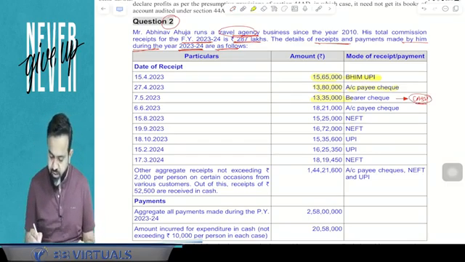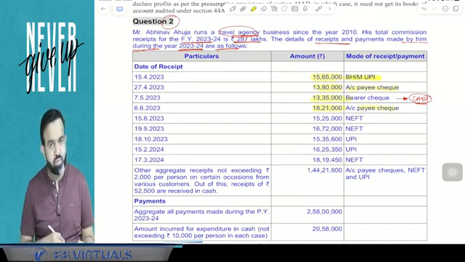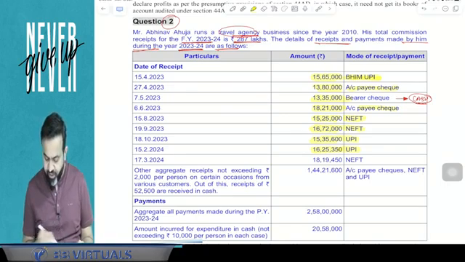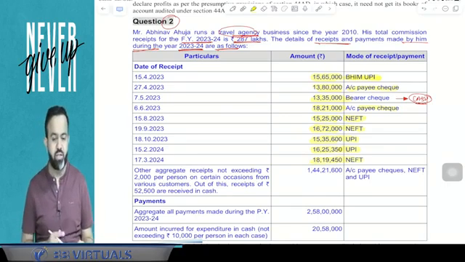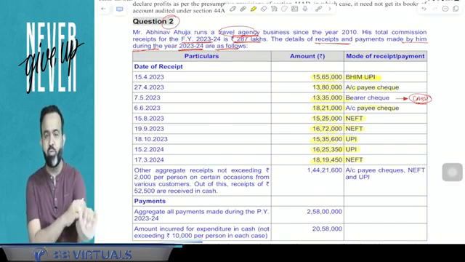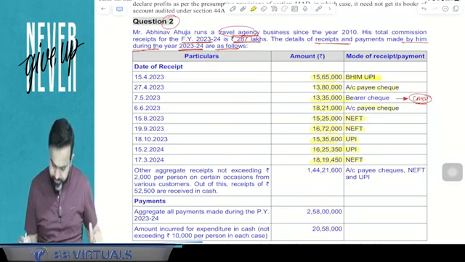Now 18,21,000 is account payee cheque. 1525 is a NEFT. 1672 is a NEFT. 1535,600 is a UPI. 1625,350 is a UPI, and 1819,450 is also NEFT. So this is account payee cheque only. Account payee cheque or account payee demand draft or any mode of electronic clearing system.